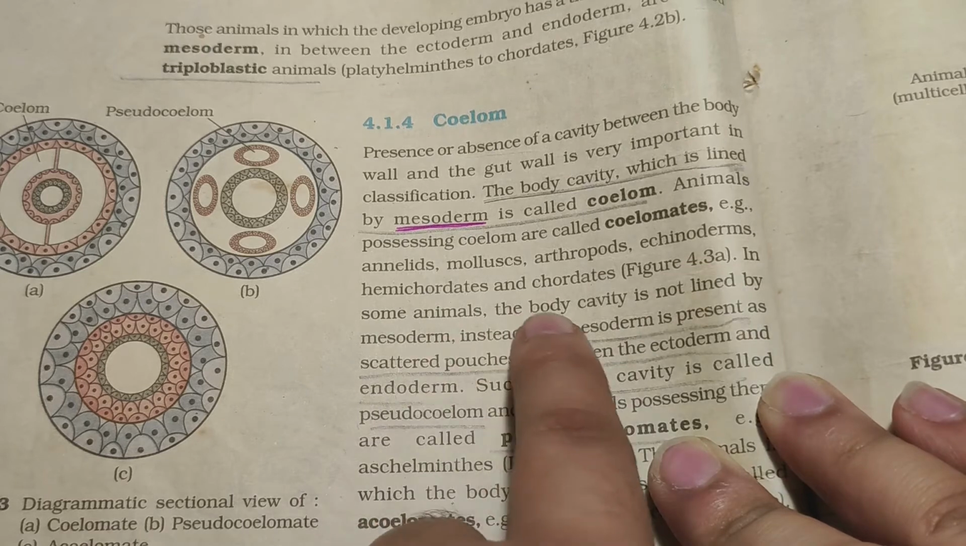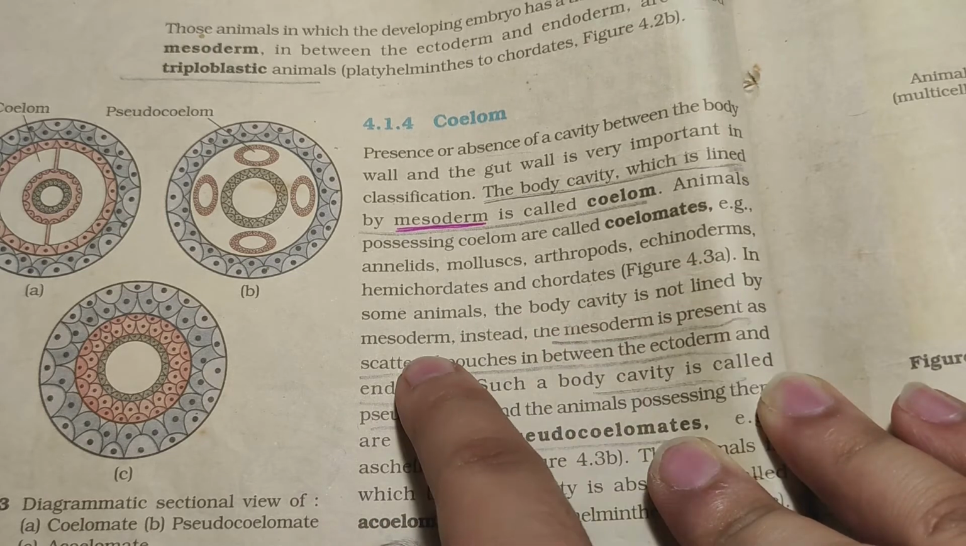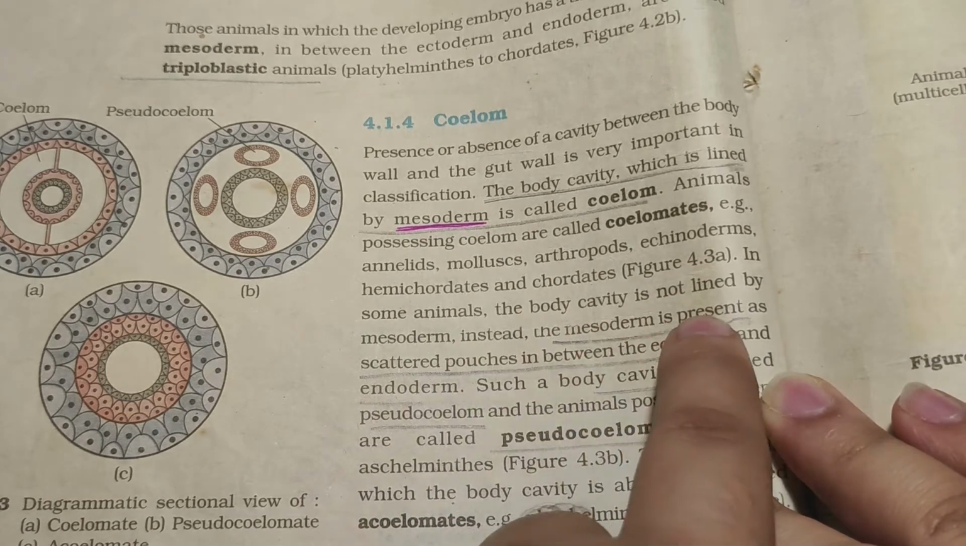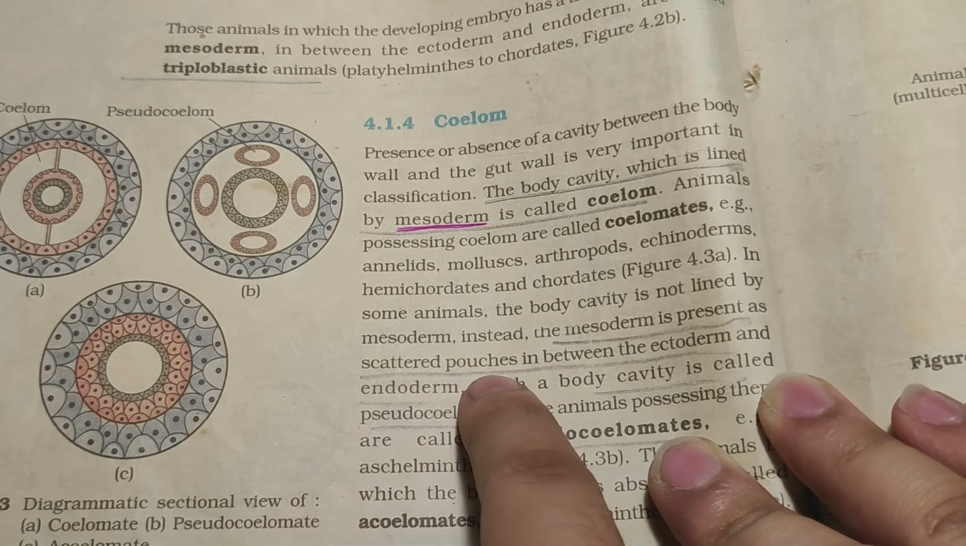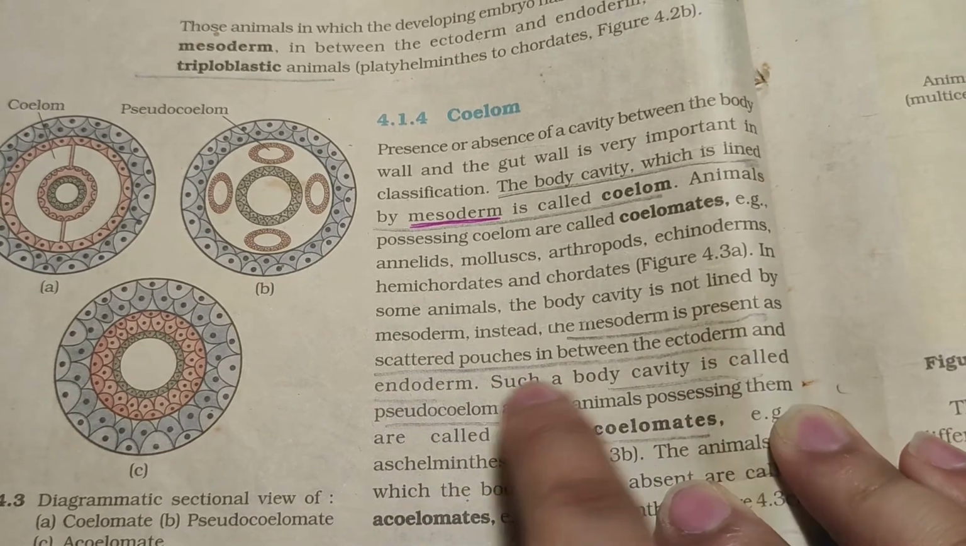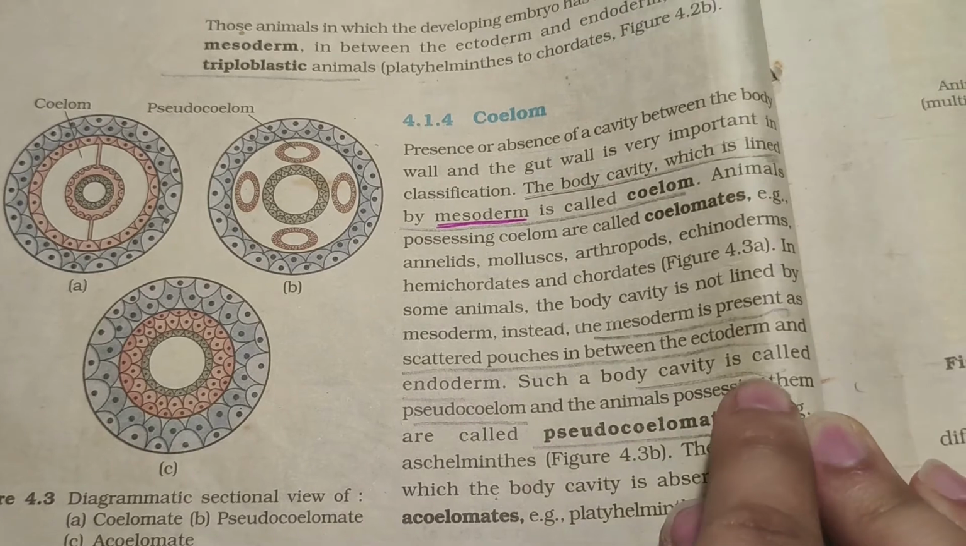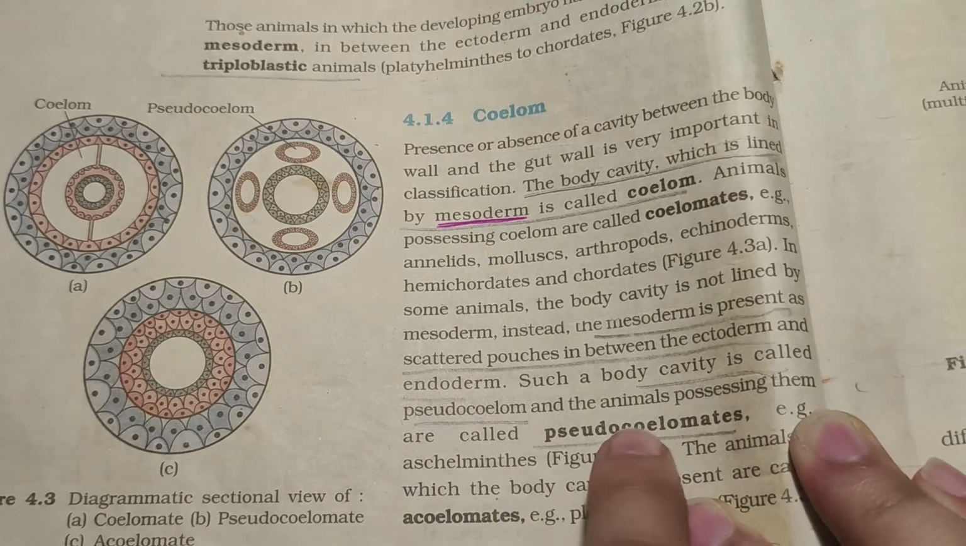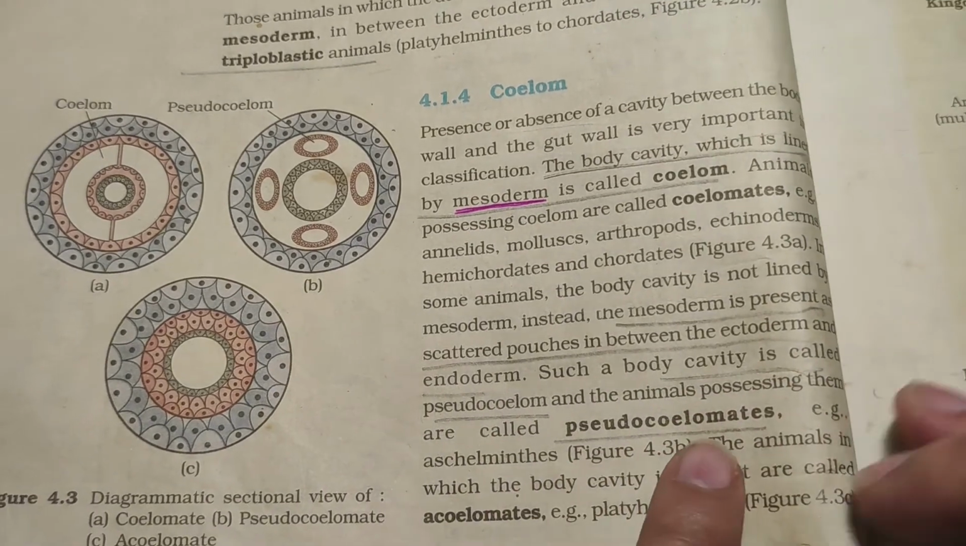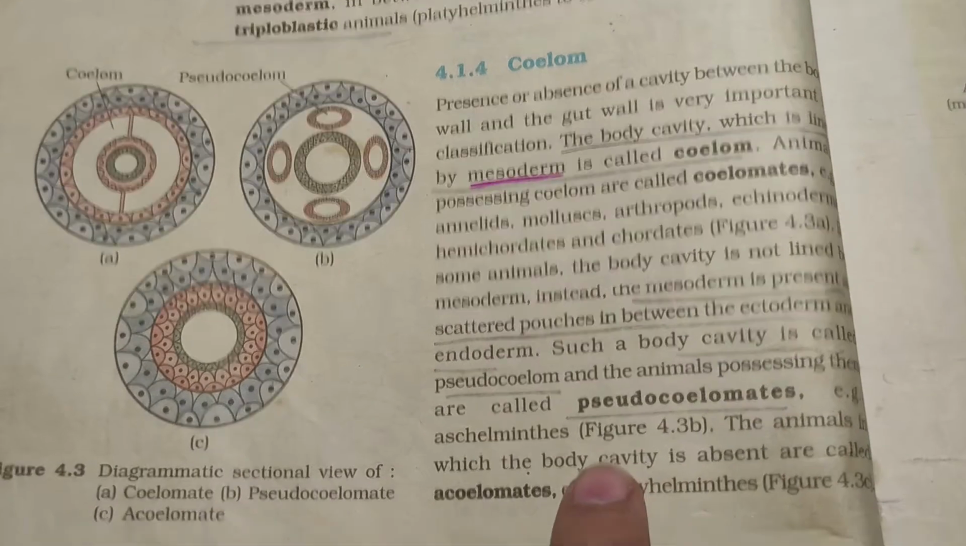In some animals, the body cavity is not lined by mesoderm. Instead, the mesoderm is present as scattered pouches in between the ectoderm and the endoderm. Such a body cavity is called pseudocoelom, and the animals possessing them are called pseudocoelomates. Example, aschelminthes.